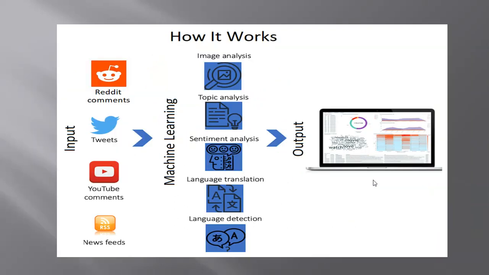How does it actually work? Let's see some practical examples of how Reddit comments, Twitter, YouTube, and news feeds use machine learning. What they do is play with the data. Data can be in the form of images, topics, sentiments, language detection, any music, any sound, any type of data that can be used. The machine learning learns from this type of data and provides output. That is the visualization of the output. That is how it works on every platform.